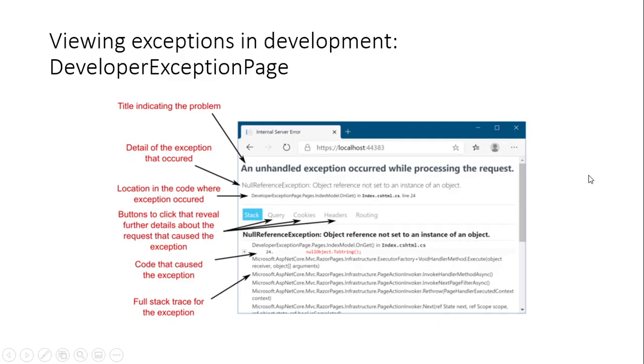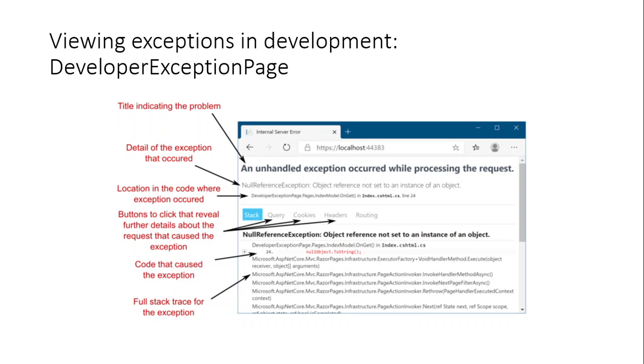So next thing, viewing exceptions in the development environment. Microsoft provides a middleware called UseDeveloperExceptionPage. When we develop the application, we typically want to access as much information as possible when an error occurs somewhere in our application.